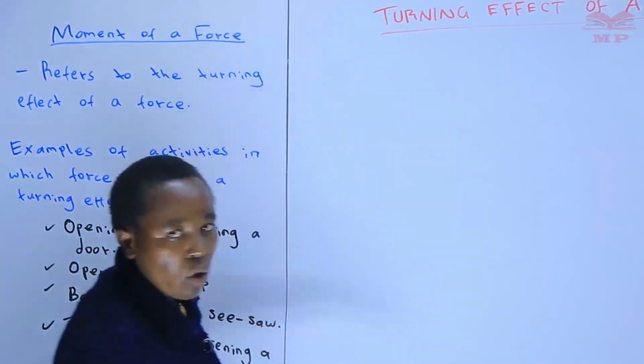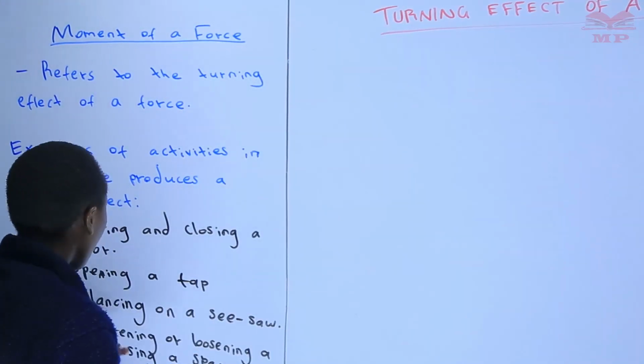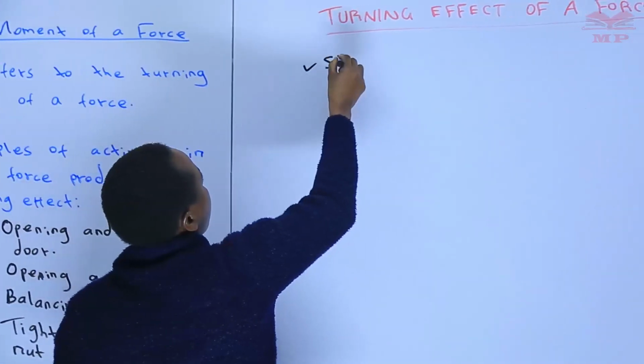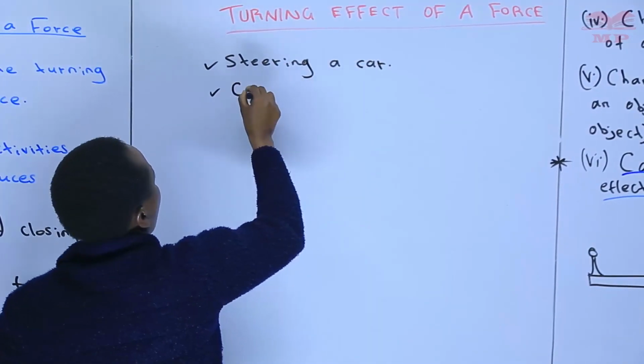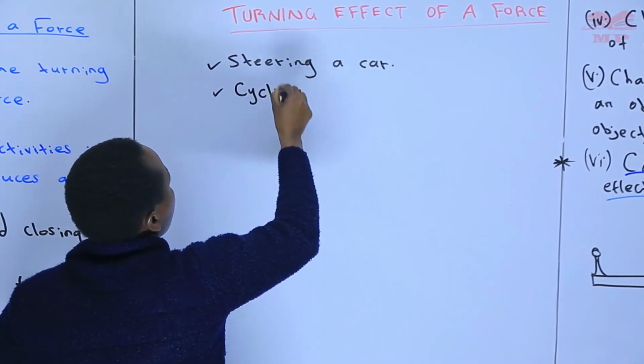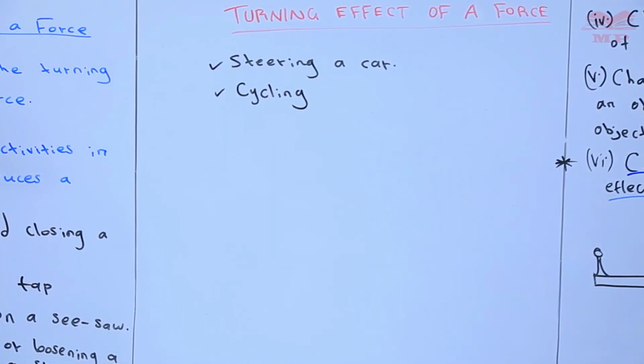We can also talk of steering a car. Steering is also bringing about a turning effect. We can also talk of cycling, which will also bring about the turning effect.